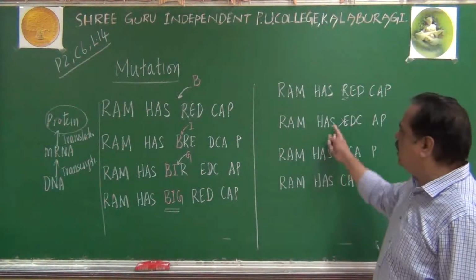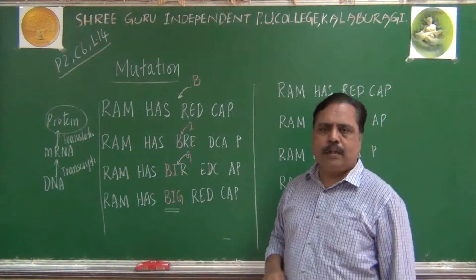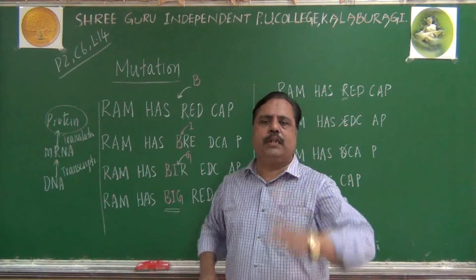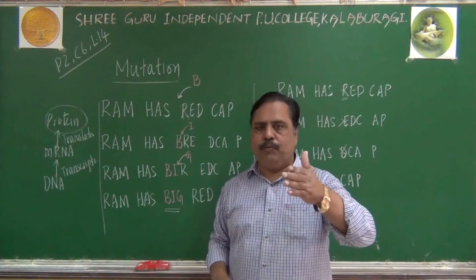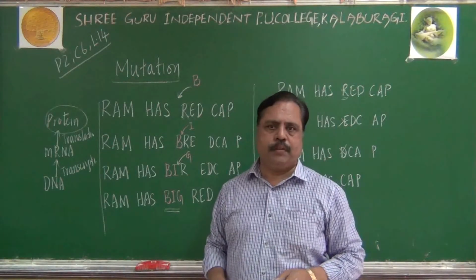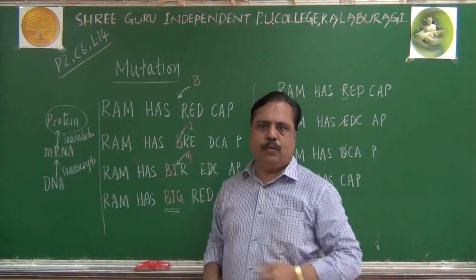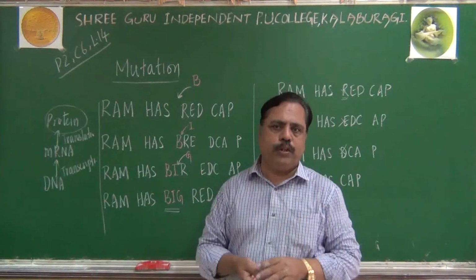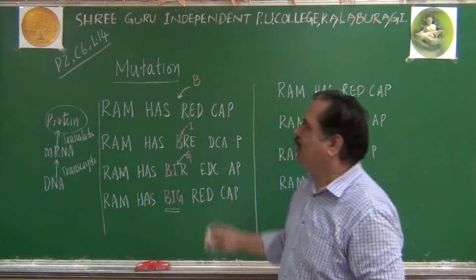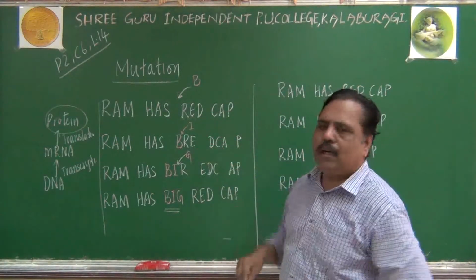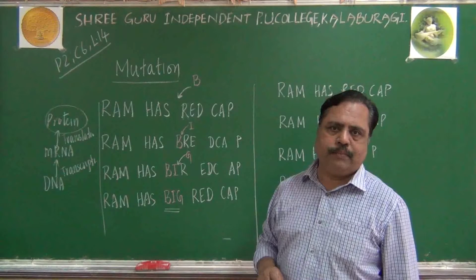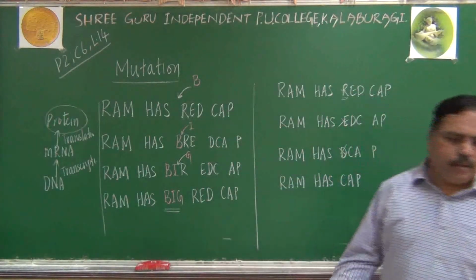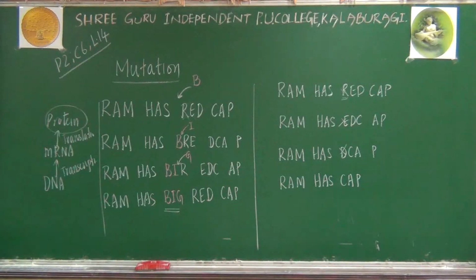If there is a deletion, and 70 nucleotides are there, and the 50th position is deleted, then up to 49 there won't be change. From 51 onwards it will go. Total number will become 69 only because you have deleted one nucleotide. So that is the effect of mutation on the genetic code we can see. Okay students, just make note of this.